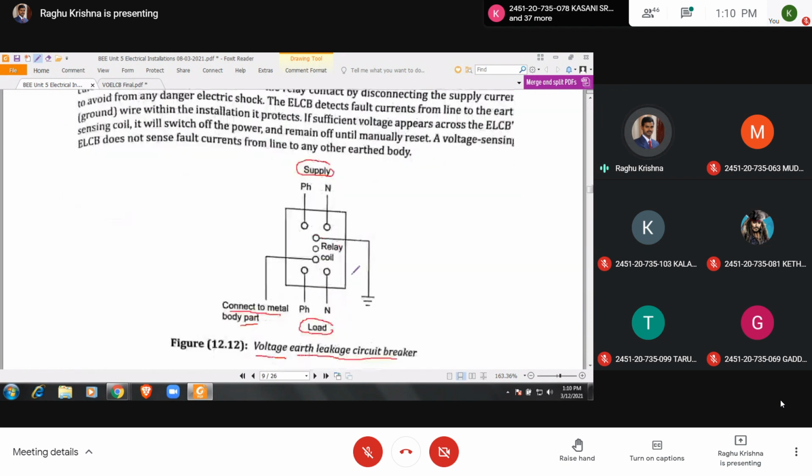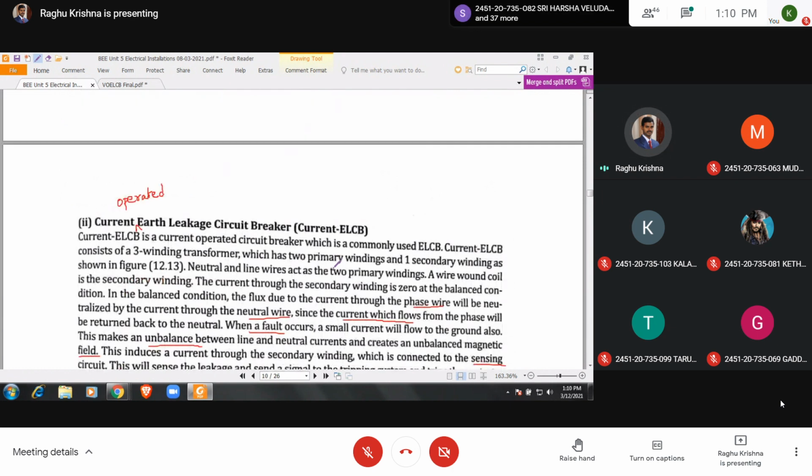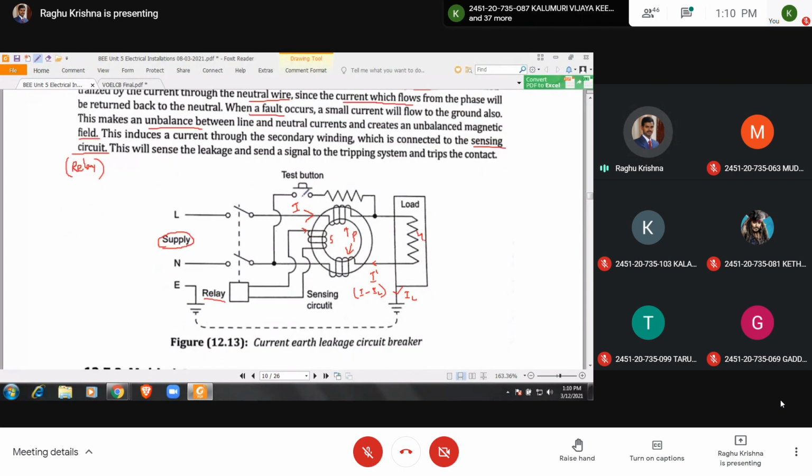Now coming to this one. This is the voltage operated earth leakage circuit breaker. If you have any doubts, you can ask me. Here this test button is to test the operation of this current operated ELCB. So this test button is used to check the operation of ELCB. Suppose the test button is pushed down, what happens?